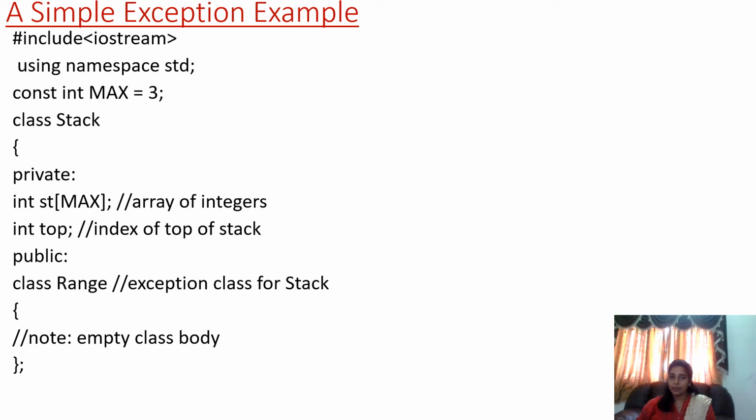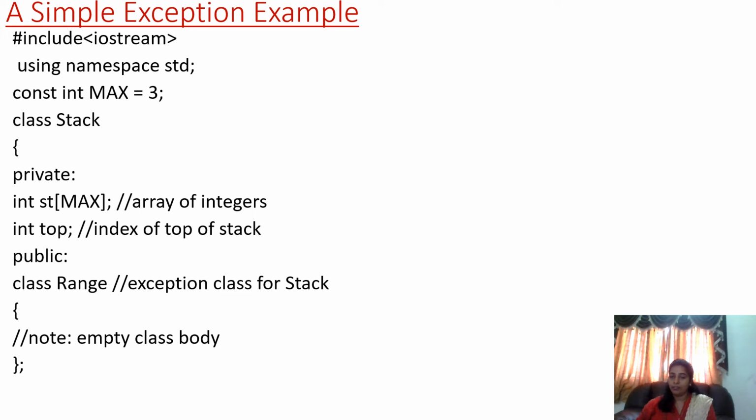Under the stack class, we have private data variables as well as public member functions. Under private, we have declared the stack as st and the top index as top, which is used for pushing. You would have studied the basic stack program. We are using the same program to see how to handle exceptions.